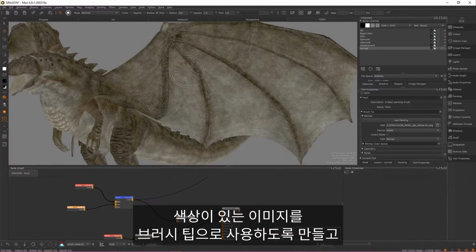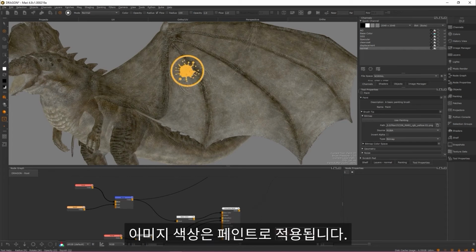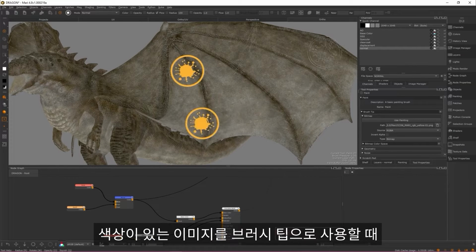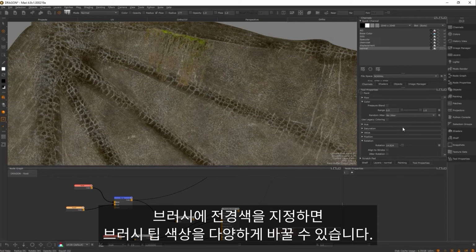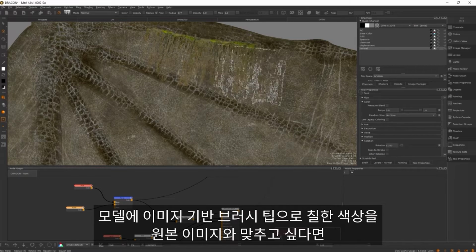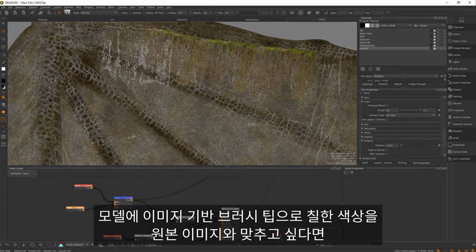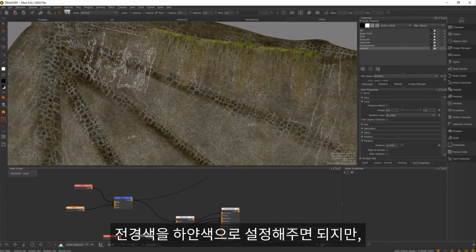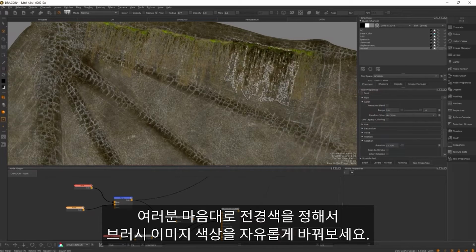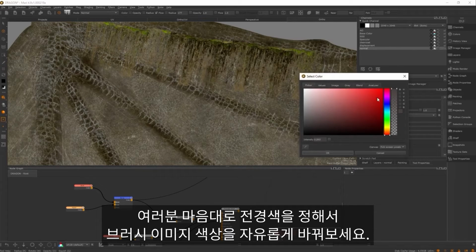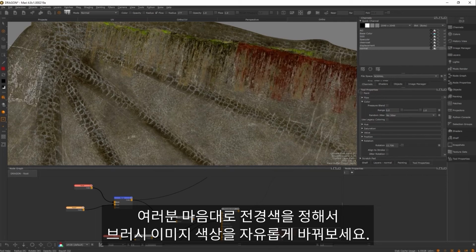To create a brush tip from a coloured image, assign the source of the imported image to RGBA. This allows you to use a coloured image as a brush tip, and the colours contained in the image will be applied as paint. When working with coloured images as a brush tip, your foreground colour assigned to the paintbrush is used to multiply colour variance to your brush tip. To ensure colours painted on your model with an image-driven brush tip match the original image, make sure that your foreground colour is set to white. However, feel free to mess about with the colours you assign to your brush to change up the hue of coloured images used as a brush.